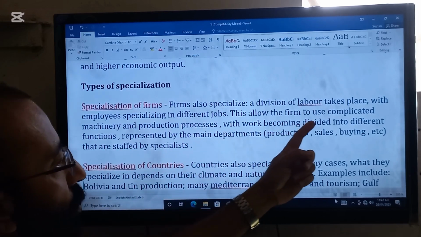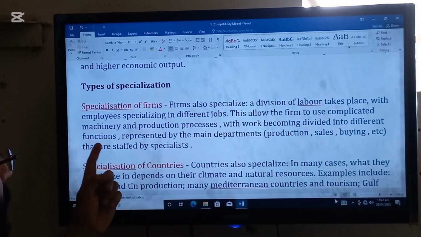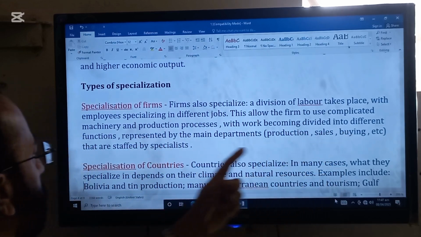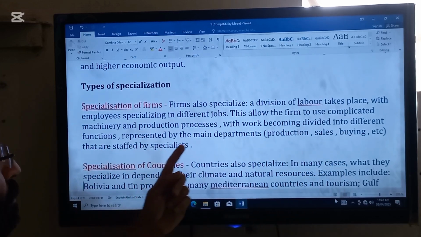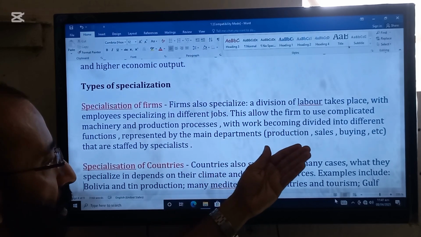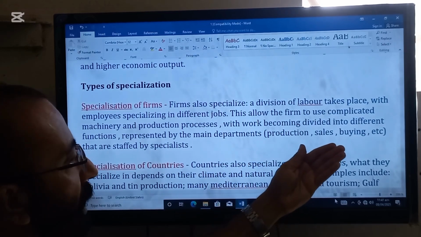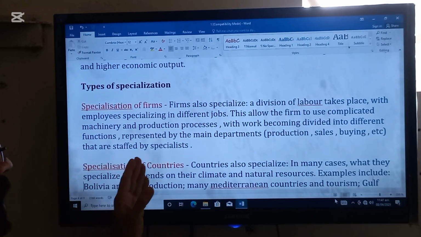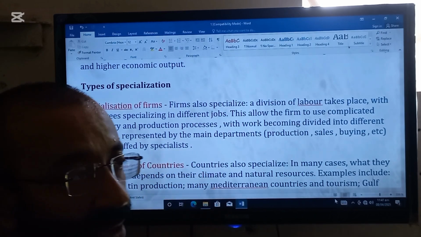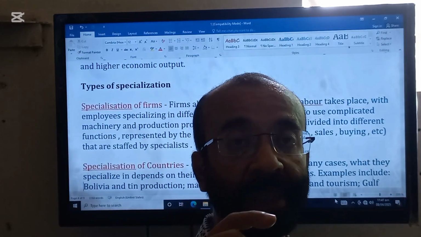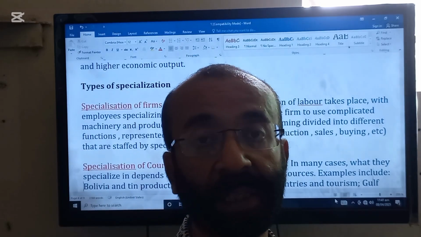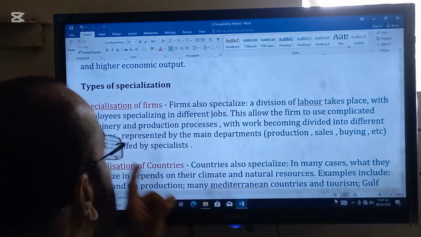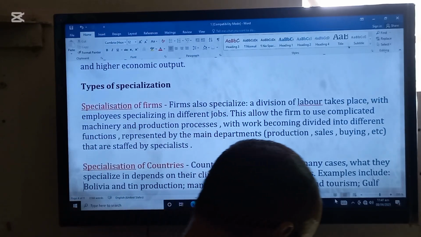This allows the firms to use complicated machinery and production processes, with work becoming divided into different functions represented by main departments. For example, production department, sales department, buying department, etc., that are staffed by specialists. So there will be specialists in purchasing, specialists in selling, specialists in making. So this is the specialization of the firms.